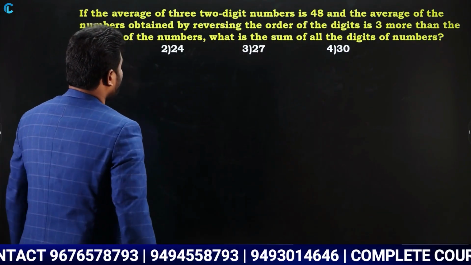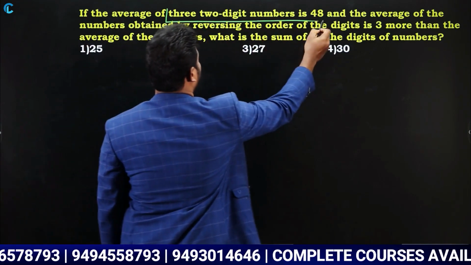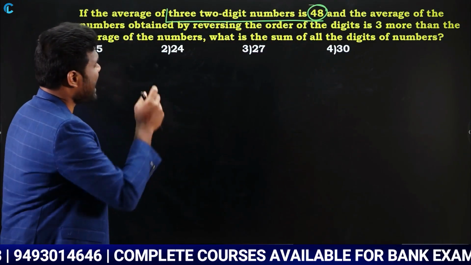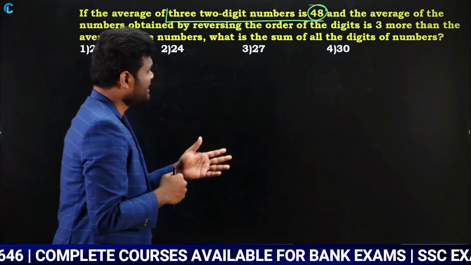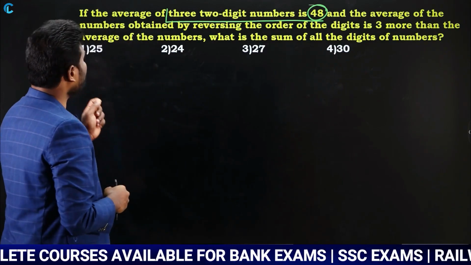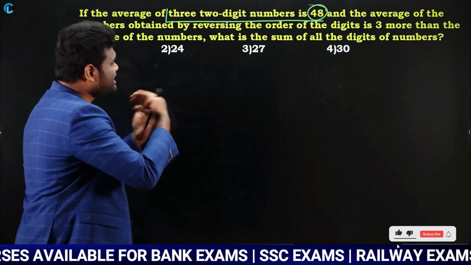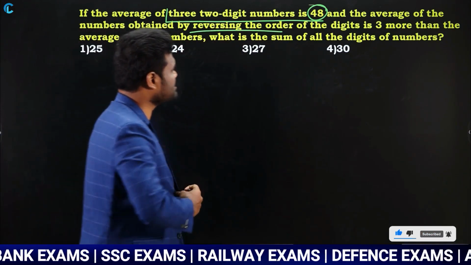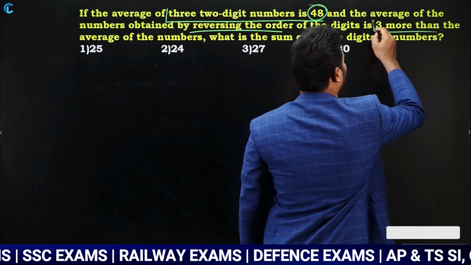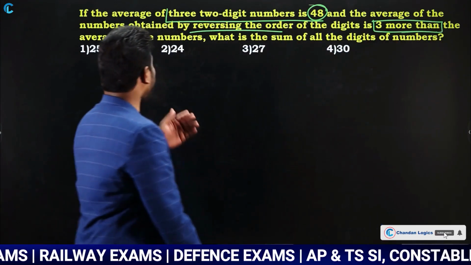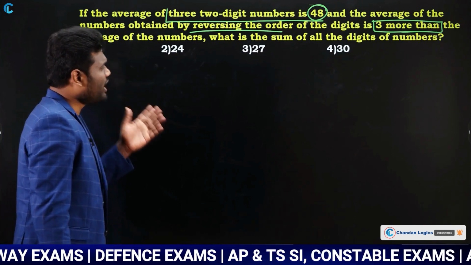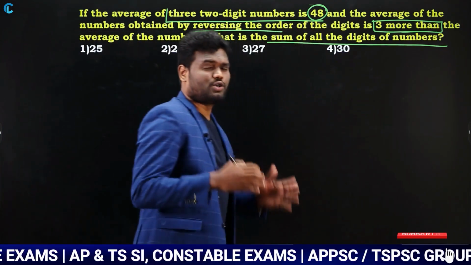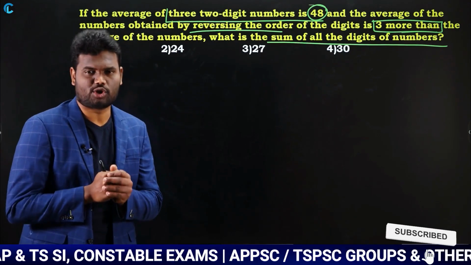If the average of 3 2-digit numbers is 48, so the 3 2-digit numbers, the average is 48, and the average of the numbers obtained by reversing the order. If I am going to reverse, then what happened to the average? Then it is going to be 3 more than the average of the numbers. What is the sum of all the digits of the numbers? We are asked to find the sum of all the digits of the numbers.